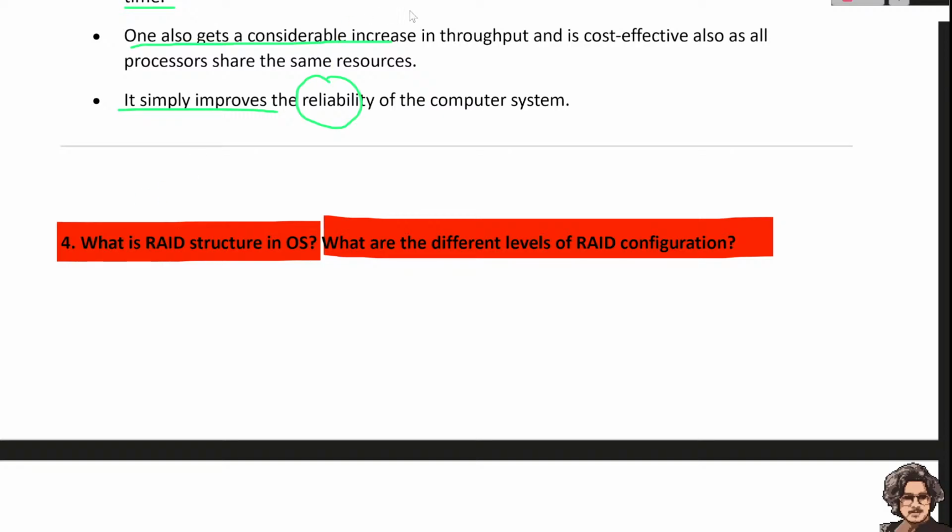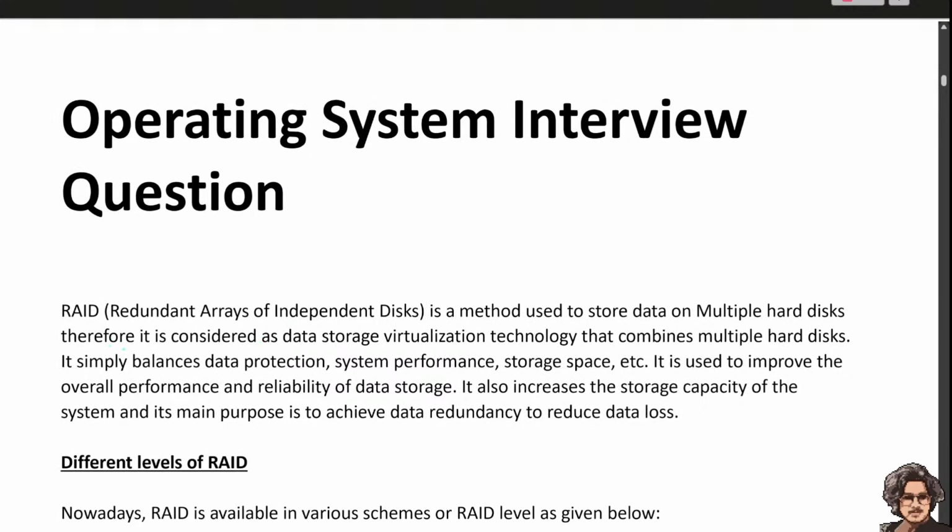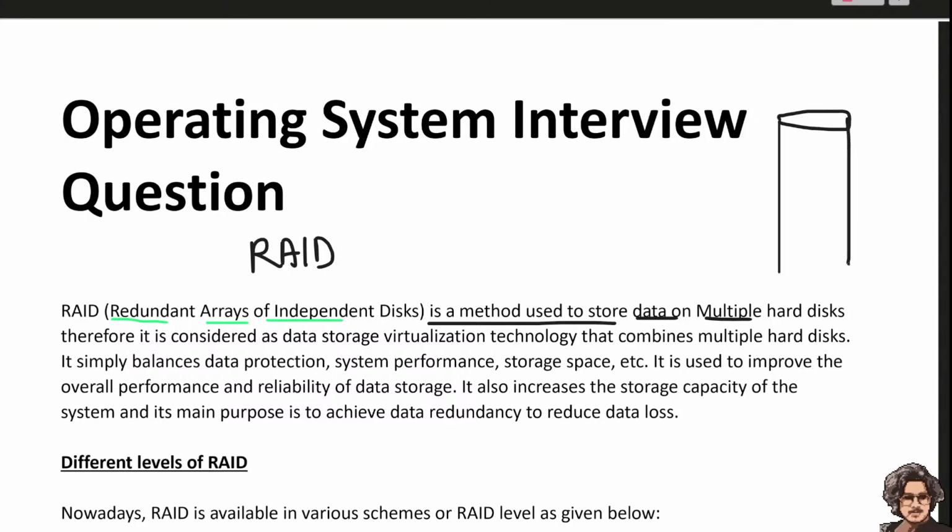Whenever we hear the word RAID, what does it mean? RAID stands for redundant array of independent disks. It is a method used to store data on multiple hard disks.